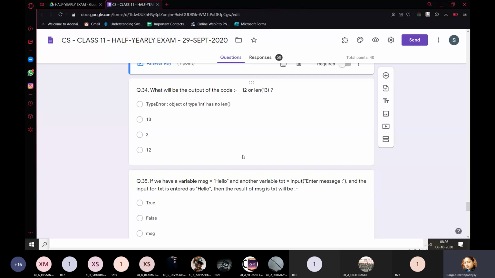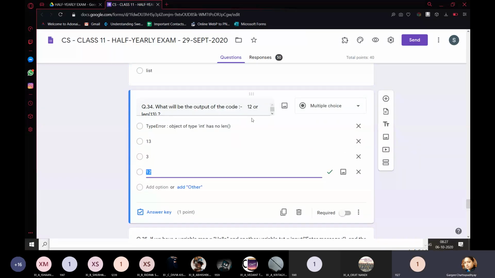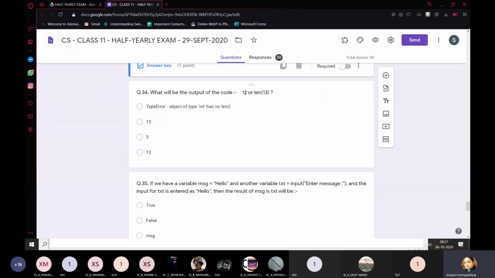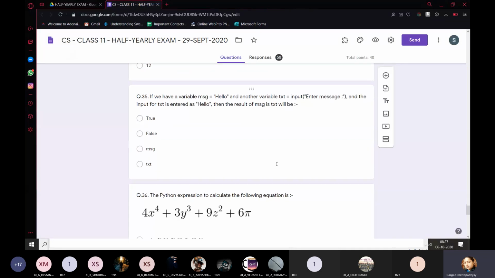What will be the output of the code 12 or len 13? The answer is 12, because 12 is the first one and it is non-zero, so it is true. So it will directly return 12.